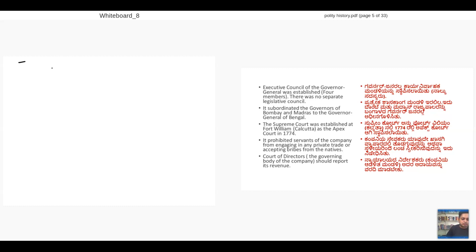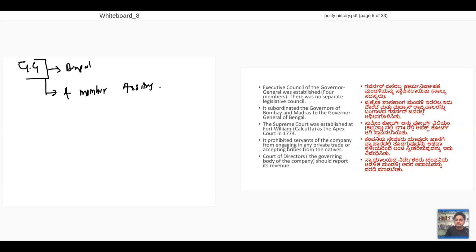Now let's try this concept. British will say there will be a Governor General from now on. This Governor General, we will call him Governor General of Bengal. This Governor General of Bengal will have four members assisting him.